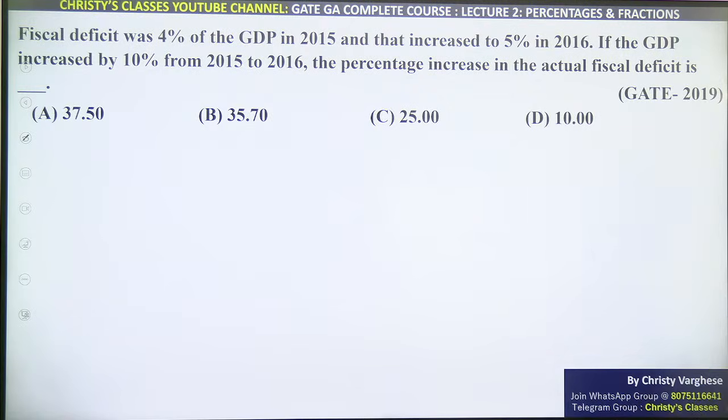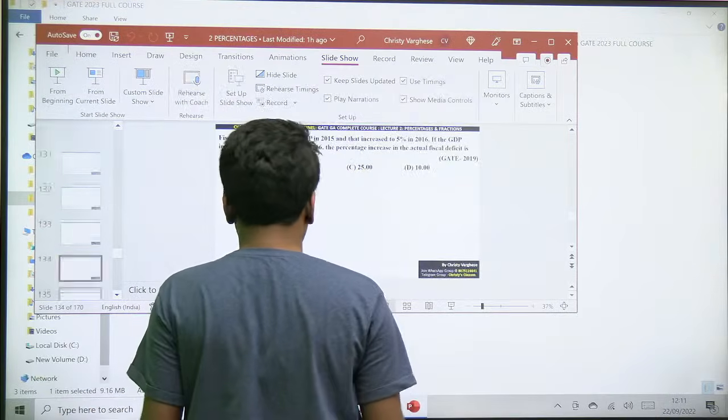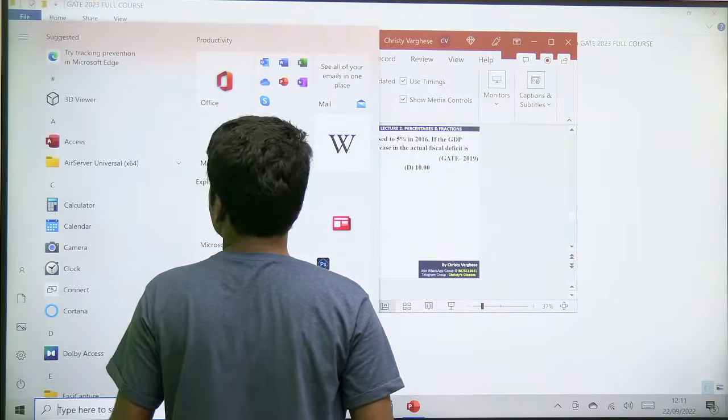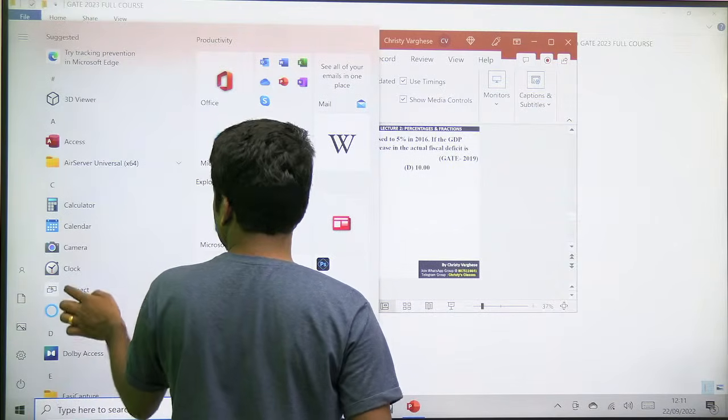I will set a timer also. Just a minute, let me check whether the timer is available, so that you get an idea how much time you are taking.